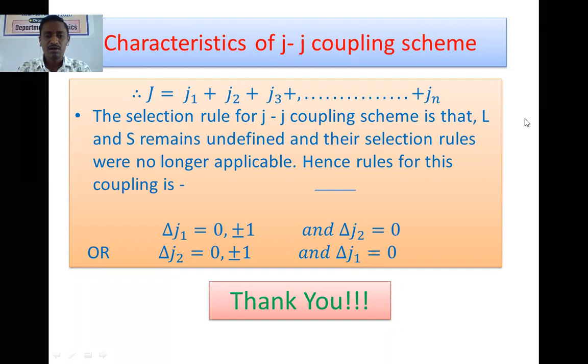At this time, the value of J for the second electron should change by 0. Or the second rule is, if delta J2 equal to 0 or plus minus 1, delta J1 should be 0. Whenever we consider the two electronic levels, if the value of J for the electron in the first level changes by 0 or plus minus 1, then the value of J for the second electron should change by 0, and vice versa. So these are the two selection rules.